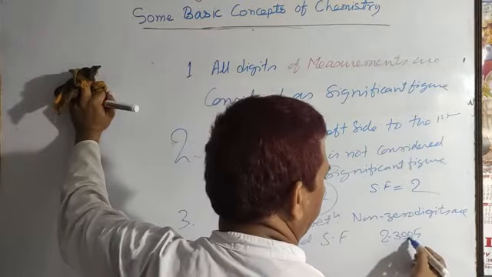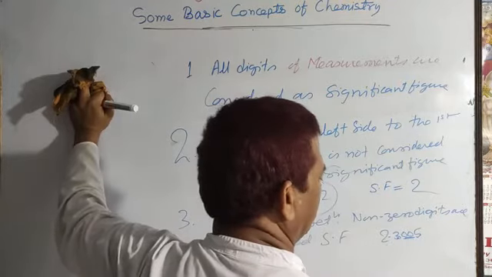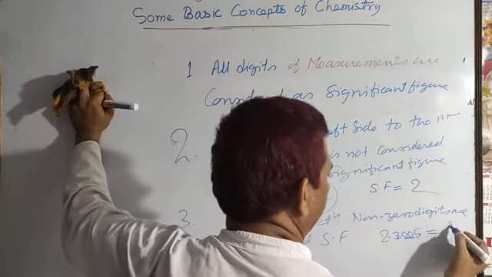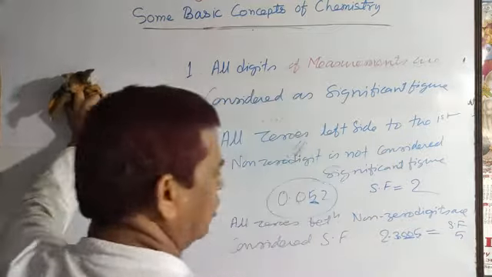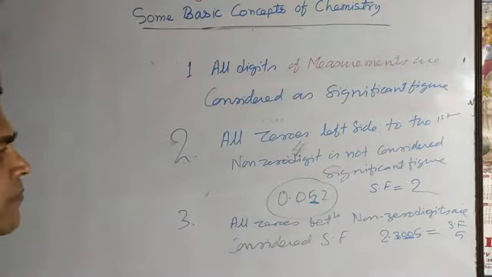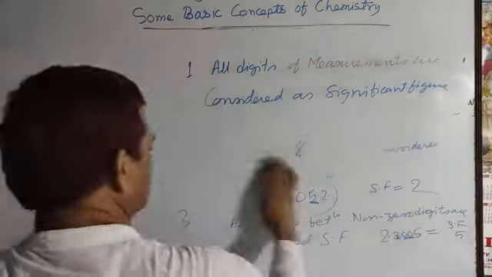Now here the 0 comes between two non-zero digits, so that will be considered as significant figures. So the total significant figures you can write here: 1, 2, 3, 4, 5. So the significant figures of this measurement is 5. Okay. Now next rule.